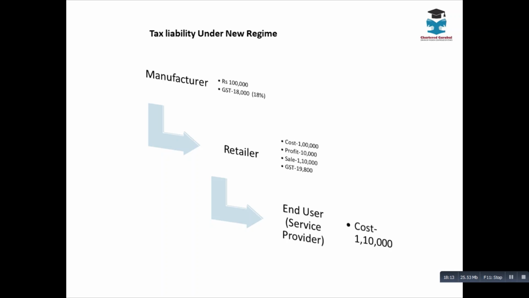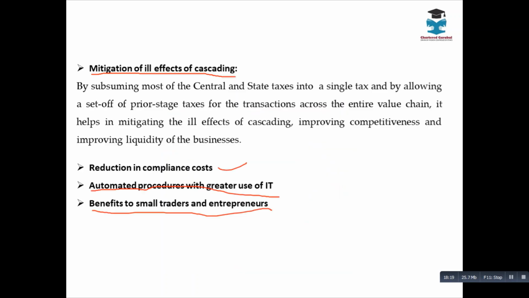Clear? So this is the effect of cascading. And also there is a seamless transfer of input tax credit. Earlier, if you were registered only under VAT, because you are a trader, you never used to be registered under service tax.